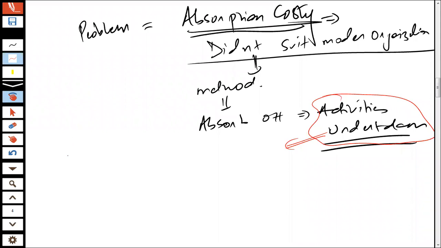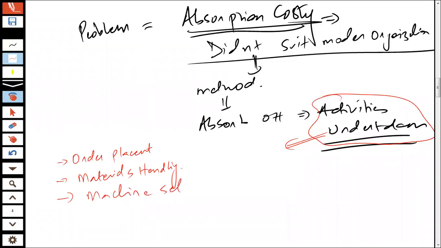Multiple types of activity, number one of them is order placement. When you operate as an entity, you incur a cost while placing the order. There is a cost for materials handling that you have to incur. Furthermore, there is machine setup that you have to do.